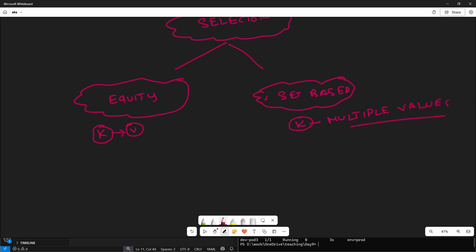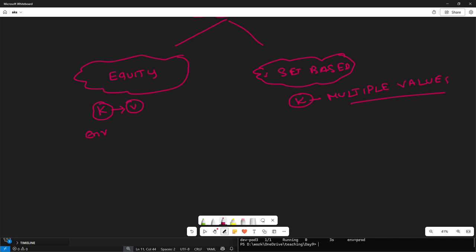Okay, so I would say my environment is equal to dev, or my environment is not equal to dev. In both the cases, what I'm trying to mention, equal to dev or not equal to dev, I have only one value. Okay, I can't mention one more value like environment not equal to dev or QA. This approach can't be implemented in equity based.